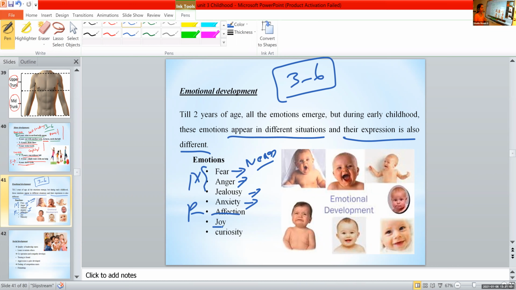Then joy. What about joy, Meghna? Like they will be happy seeing us. It's the same expression as affection, right? They clap, they jump. Then it's also a positive emotion, affection and joy. Anything to add? The expression of a child having joy.